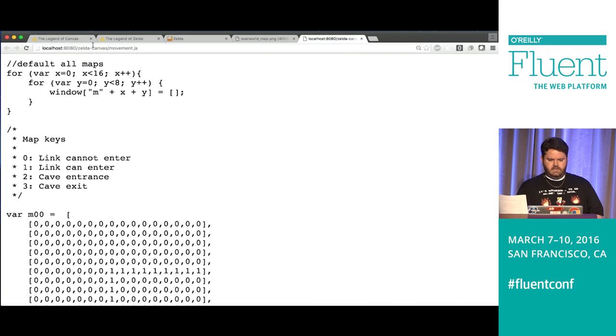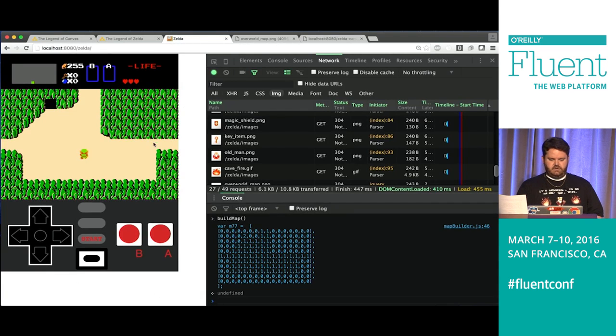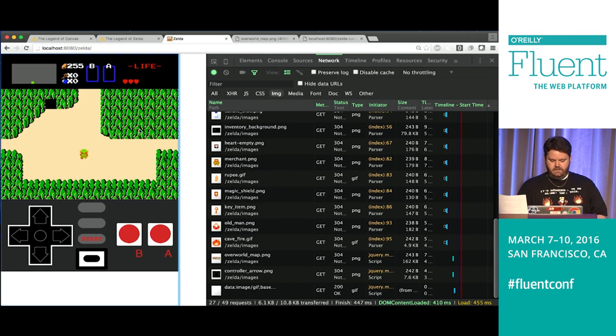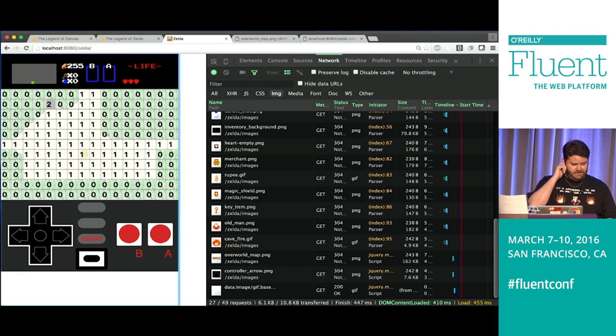So actually, let's do this demo first. All right, what? No, okay. So I made a map editor, and this essentially has inputs which overlay the background. And then I have different numerical values which represent what happens when Link tries to go there. So if it's a 1, he can walk there. If it's a 0, he can't. Anything higher than 1 triggers a special event. So in this case, a 2 means, hey, you're going into a cave. 3 means you're leaving a cave. 4, I think, means you're going into a dungeon, right?